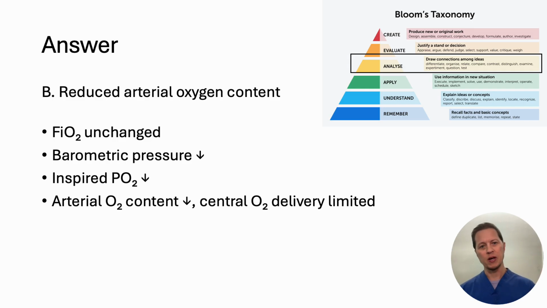And due to that low inspired PO2, arterial O2 sat is lower, which reduces your potential VO₂max because VO₂max is primarily limited by oxygen delivery, which is your heart pumping, but in Everest, it's a little different.